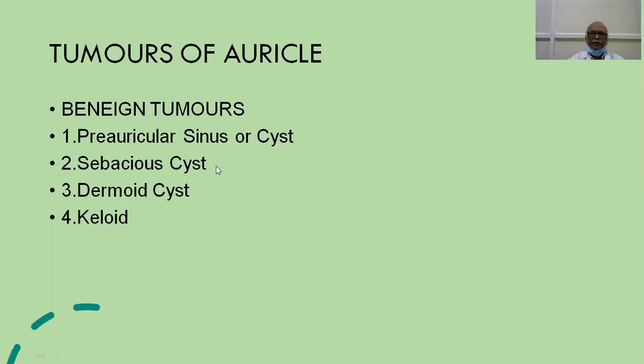Next common thing we encounter is a sebaceous cyst. Sebaceous cyst in the auricle is like sebaceous cyst anywhere else in the body. It is because of the blockage of the opening of the sebaceous gland. What is sebaceous gland? It is nothing but a modified sweat gland. So very classically, the sebaceous cyst will be very smooth and soft. There will be a classical sign of sebaceous cyst, that is the sign of molding.